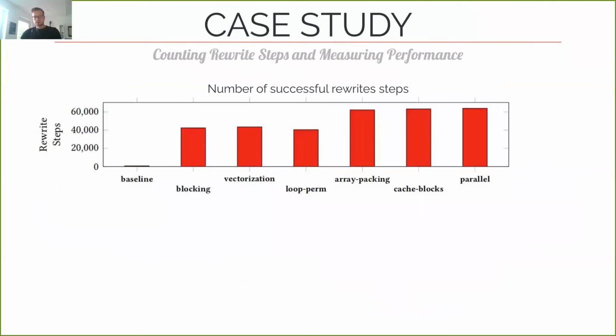To evaluate our approach, we looked at 2 things. So first, in the first experiment, we simply counted the number of successful rewrite steps per version, which you can see here. And since the baseline version does not perform any interesting transformations, it only requires a few rewrite steps. But as soon as we're performing actual program optimizations, we reach about 45,000 and later up to 62,000 separate rewrite steps.